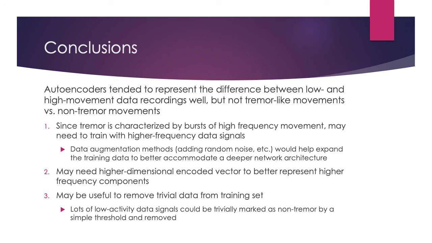Another thing that may be helpful here would be to remove some of the low activity data that just definitely doesn't represent tremor, probably doesn't represent much movement at all, and creates this trivial distinction between high and low activity that's maybe masking some of the more subtle distinctions that I'm trying to look for here.